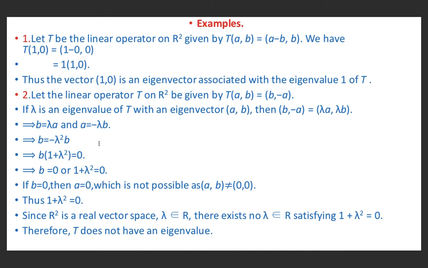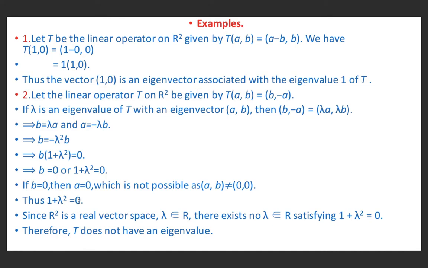If we substitute a equal to minus lambda b in the first equation, we get b equal to minus lambda square b. If we shift this to the left hand side, we get b into (1 plus lambda square) equal to 0. This implies b equal to 0 or 1 plus lambda square equal to 0. If b equal to 0, then a equal to 0, which is not possible because (a, b) is not equal to (0, 0). This should be non-zero.